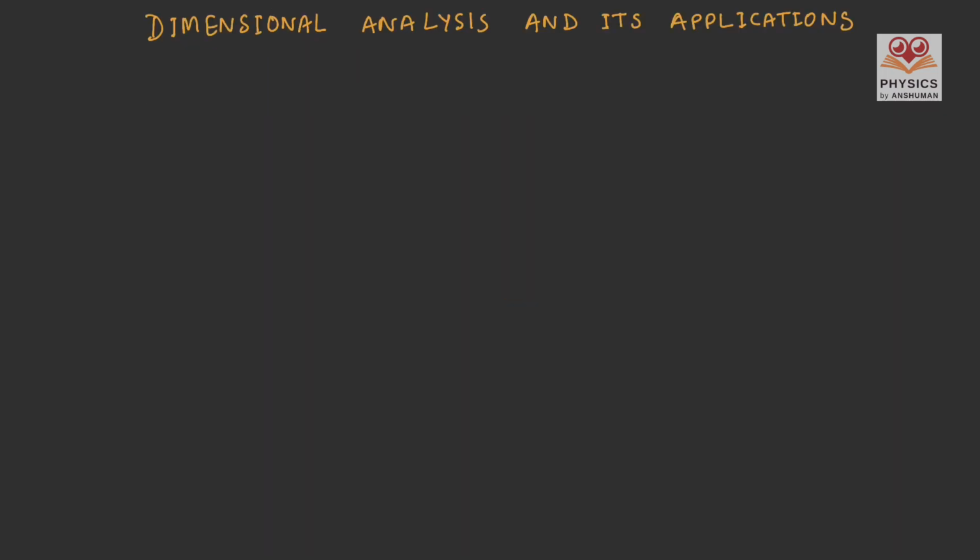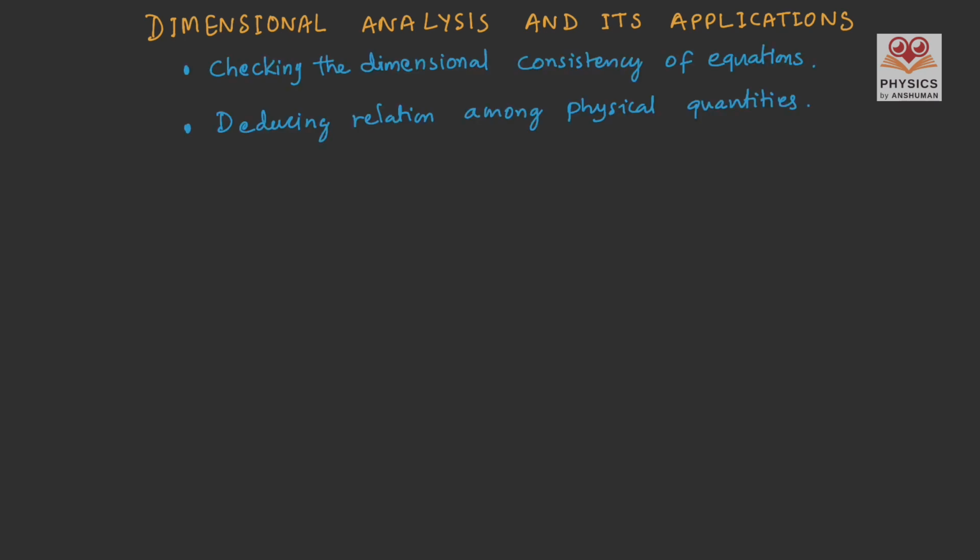Let us do the dimensional analysis and find out its applications. Dimensional analysis is extremely useful. That is why scientists have been using dimensional analysis for mainly 2 purposes. The first one is to check the dimensional consistency of equations, and the second one is to deduce relations among physical quantities. These 2 qualities have helped scientists to discover and invent new theories and new formulas. Let's do these one by one.